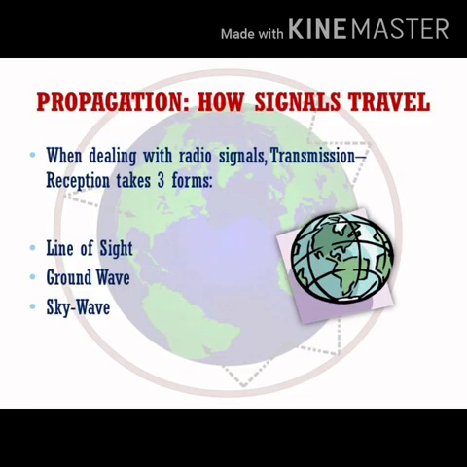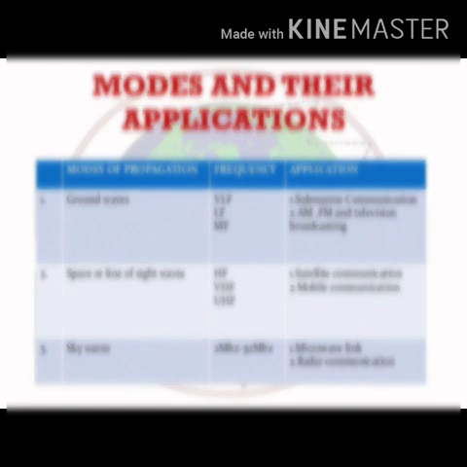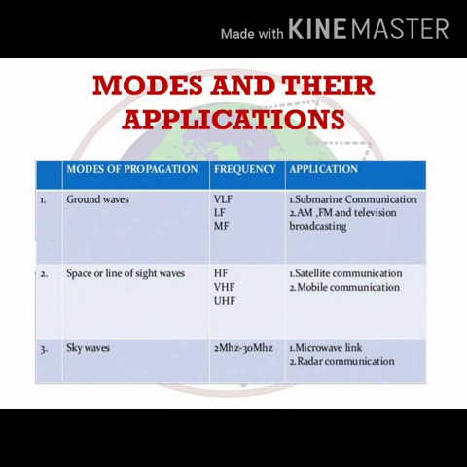Now, let's see how the signal travels. When we deal with radio signals, the transmission and reception take place in three forms. The very first one is the line of sight, the second one is the ground wave, and the third one is the sky wave. Now look at this table. This table shows you the modes of propagation along with their frequency of operation and their applications too.